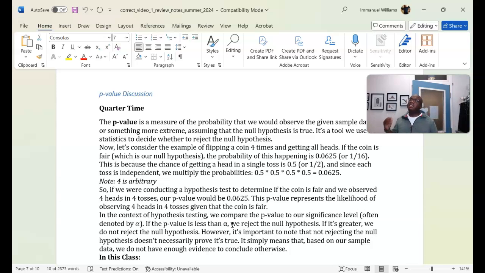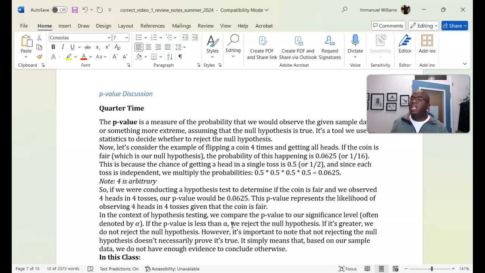And so the idea is that if I have sample data and the likelihood of me observing this sample data given the null hypothesis is less than 0.0625, I'll argue that's potentially unlikely.